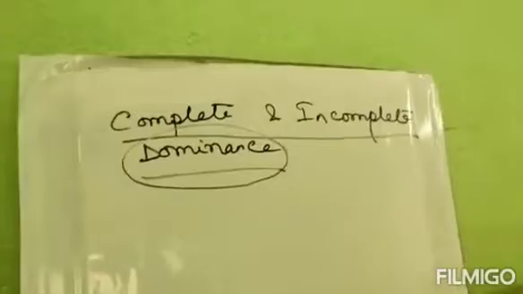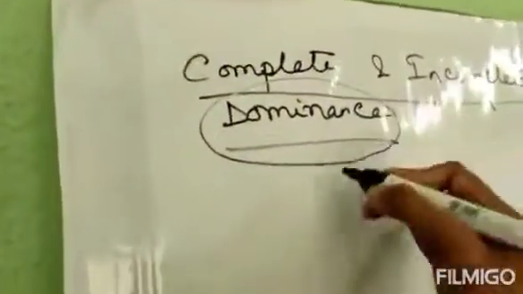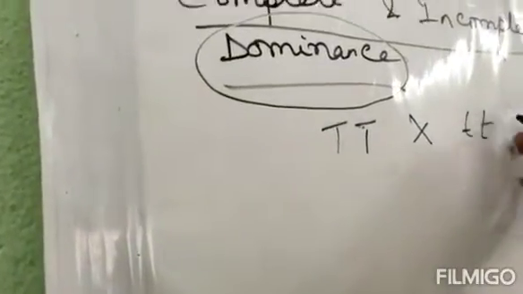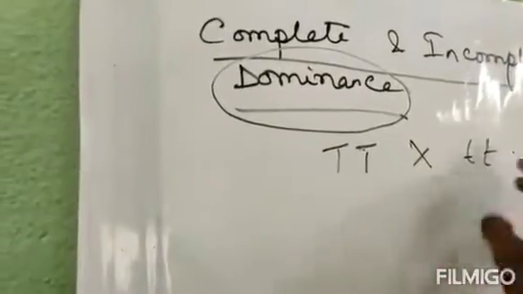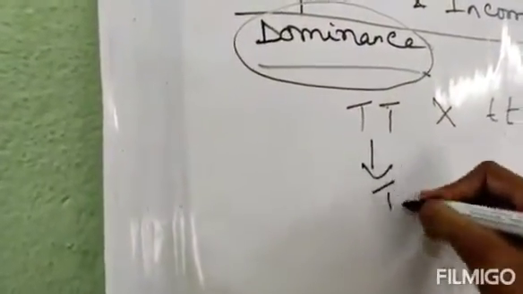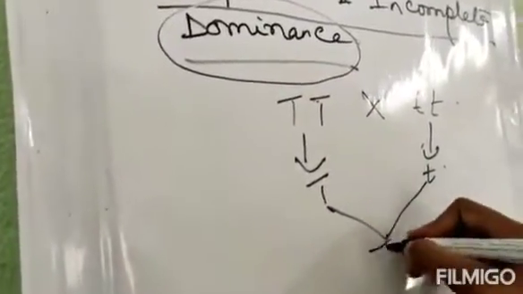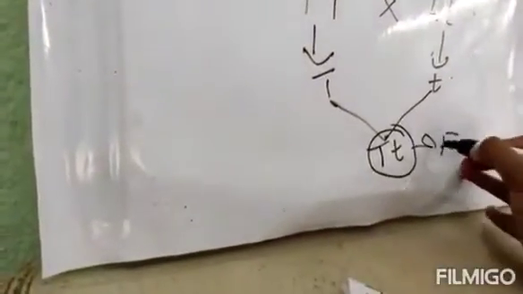In Mendel's monohybrid cross experiment, capital T is crossed with small t. Capital T stands for pure tall and small t stands for pure dwarf. Now what are the gametes coming out? Capital T and small t. Now they will recombine to form the hybrid, capital T, small t. This is the F1 generation, we can see.